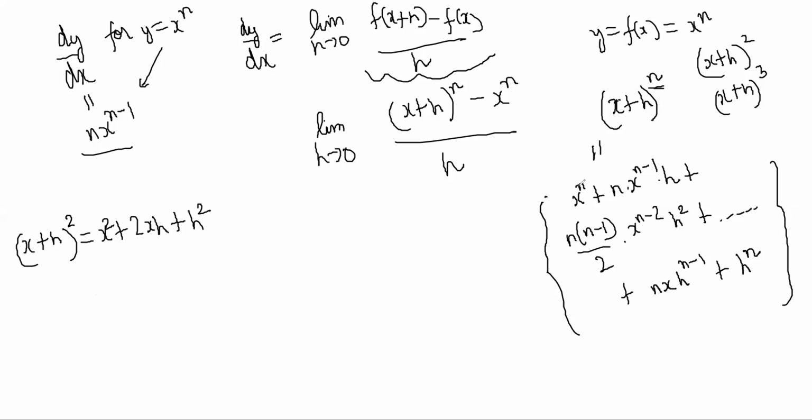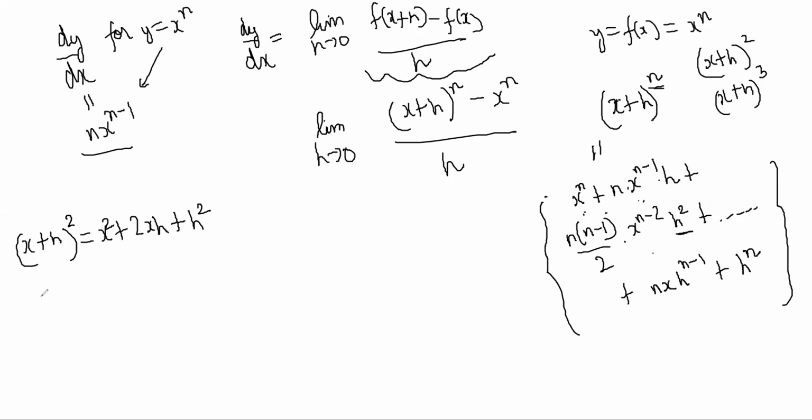If you put 2 in the formula, you get x square plus 2x to the power 2 minus 1 h, plus 2 into 2 minus 1 by 2, which is 1, times x power 0, which is 1, times h square. So you get the same thing.